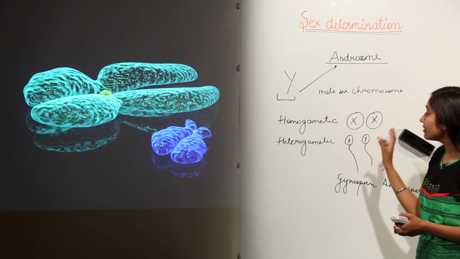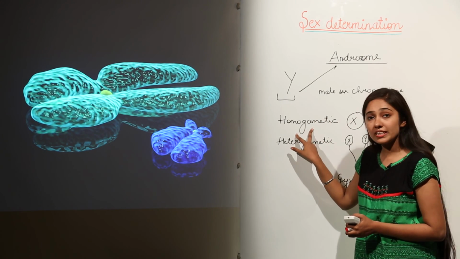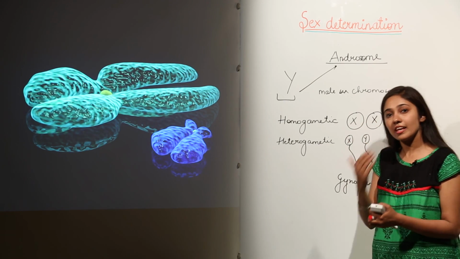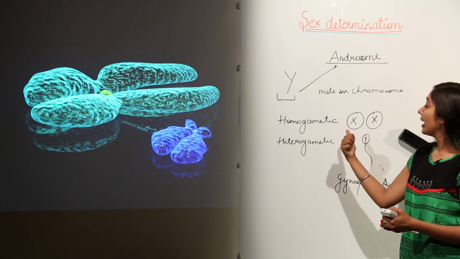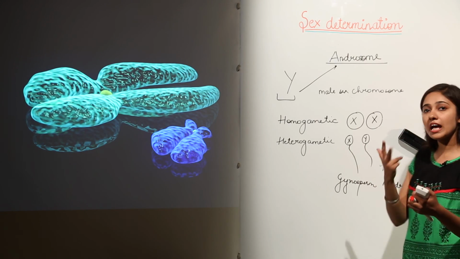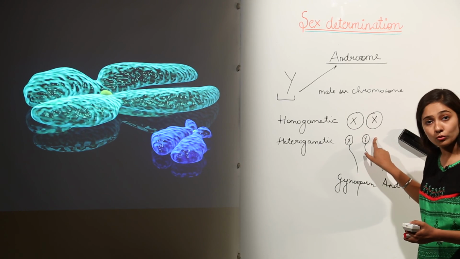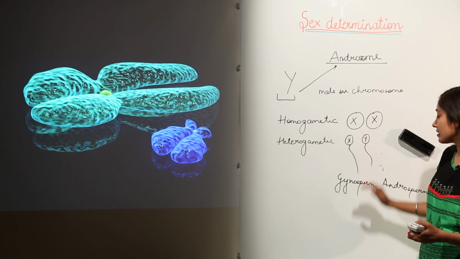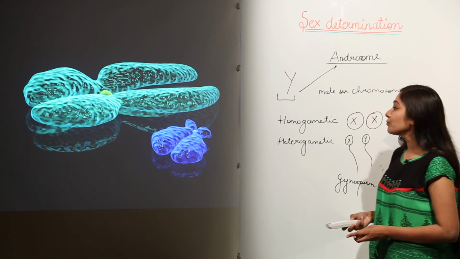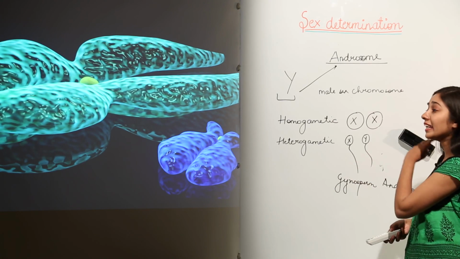Okay. And if you talk about homogametic and heterogametic, females have homogametes. Why females have homogametes? Because they have the same chromosome, that is the XX chromosome. In case of males, they are heterogametic. Why? Because males are producing two types of sperm. One sperm is carrying the X chromosome and one sperm is carrying the Y chromosome. The sperm carrying the X chromosome is a gynosperm and the sperm carrying the Y chromosome is the androsperm. Let's move further. So remember homogametic and heterogametic and gynosperm and androsperm.